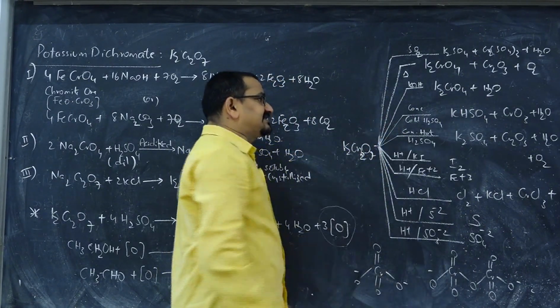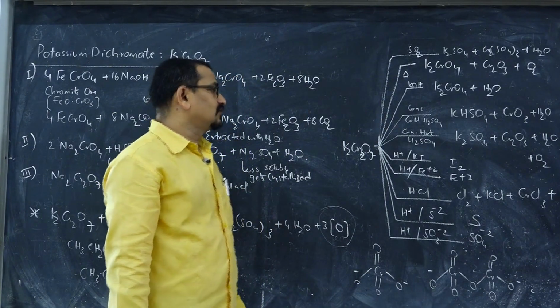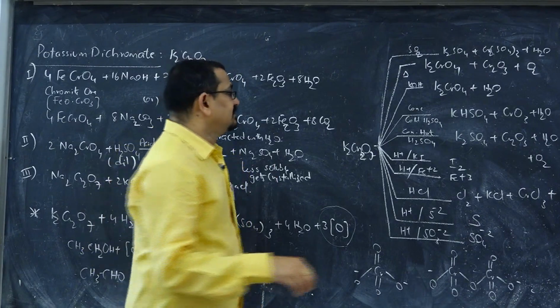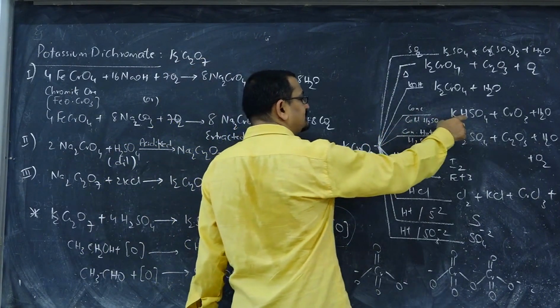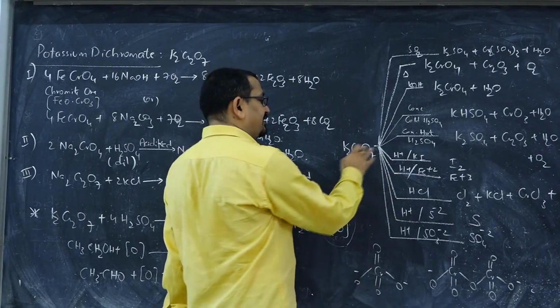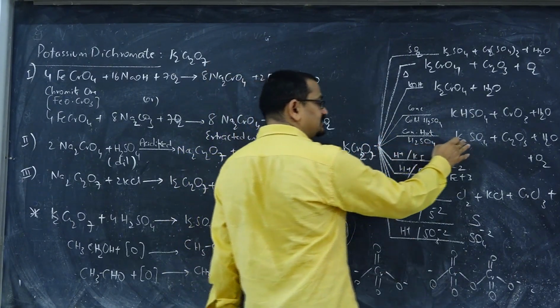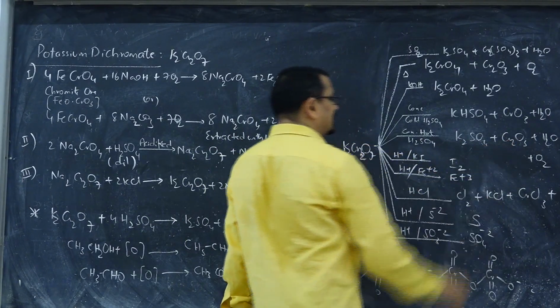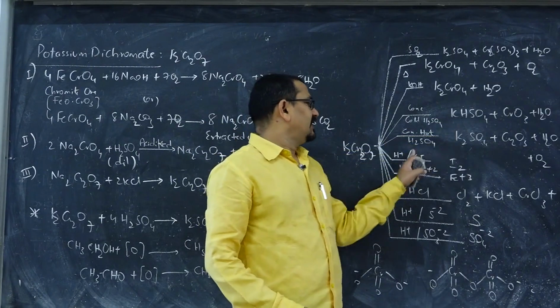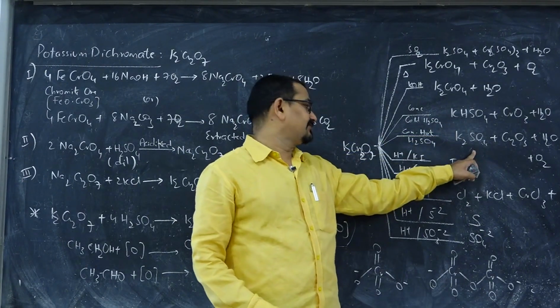And there is another important reaction, with cold concentrated sulfuric acid and hot concentrated sulfuric acid. Cold concentrated sulfuric acid gives potassium bisulfate with CrO3, and hot concentrated sulfuric acid gives potassium sulfate and Cr2O3. So with cold concentrated acid, bisulfate will be the product, and with hot concentrated acid, sulfate will be the product.